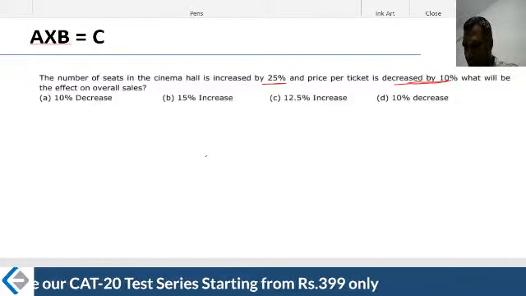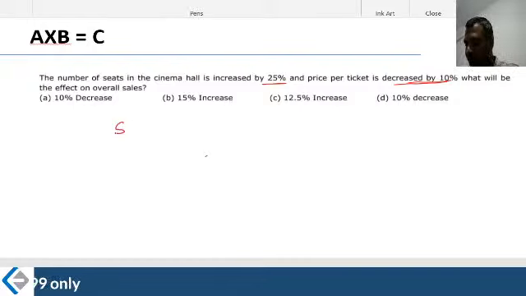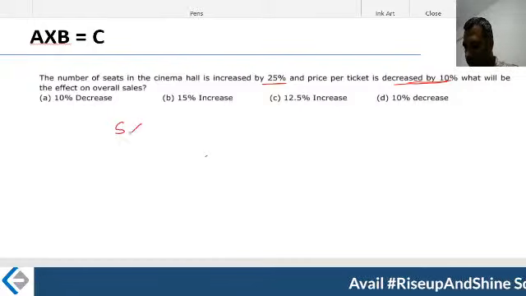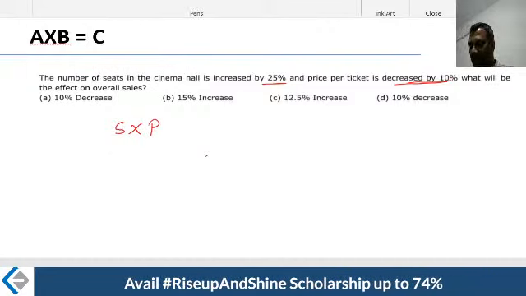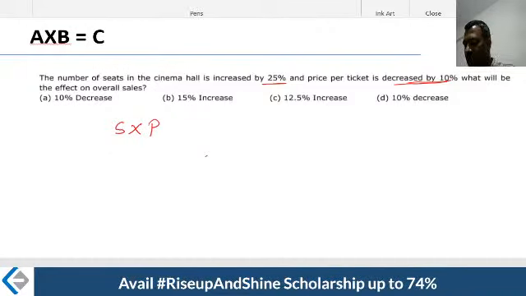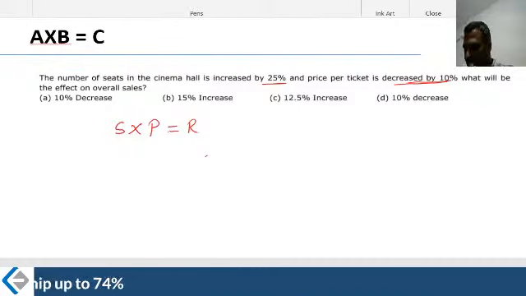Now, the capacity, the number of seats, into price per seat. Sales revenue is the number of seats S into price per seat. Price per seat is what each seat fetches, and that becomes the sales revenue there. So let's take a look at this.